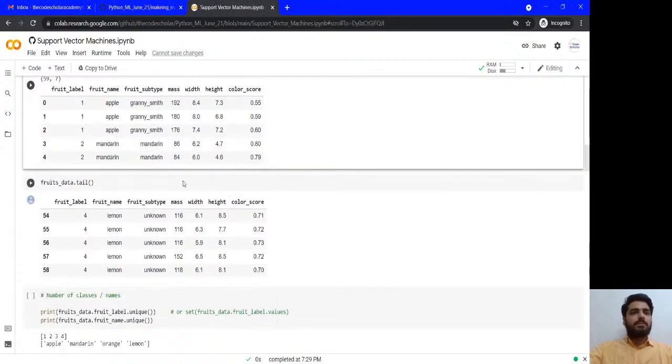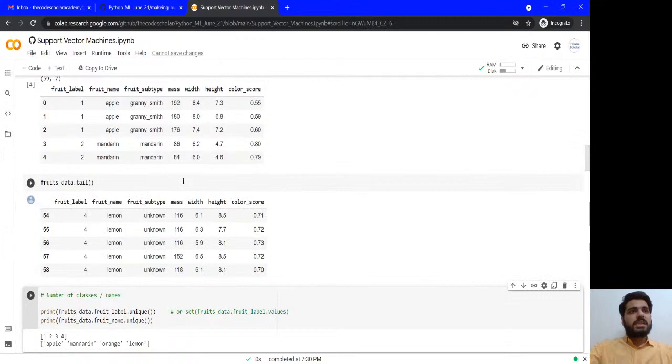And to get the view from the bottom, you have to use the tail function. So the data set, how it looks from the top and how it looks from the bottom. We have head and tail command.